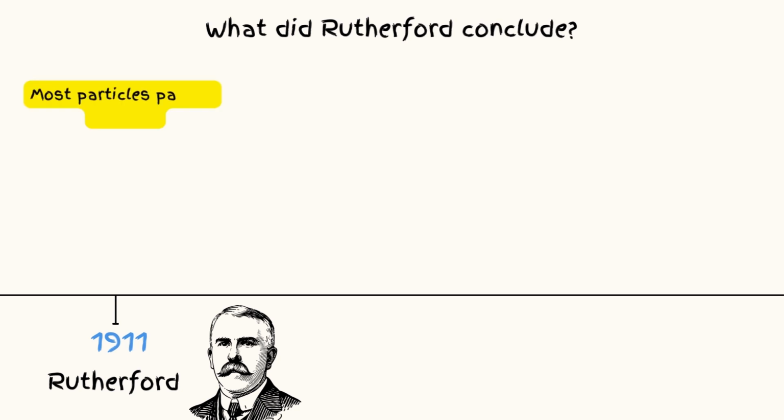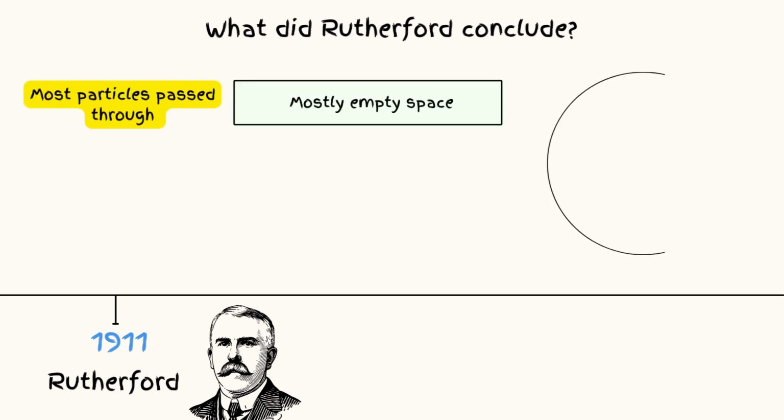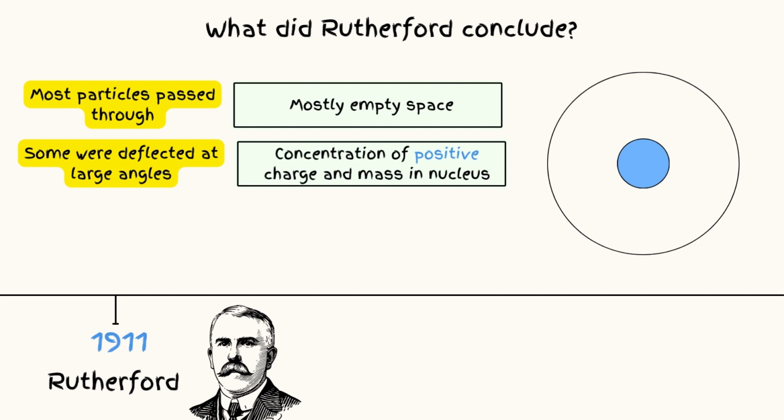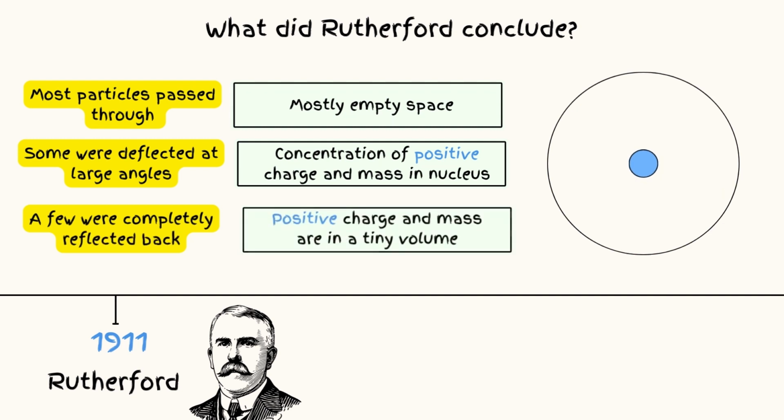Well, since most particles pass straight through, he worked out that atoms were made of mostly empty space. With some particles being deflected at large angles, he realised that there must be a concentration of positive charge and mass in a nucleus. And finally, since a few particles were completely reflected back, this suggests that the positive charge and mass are in a tiny volume.